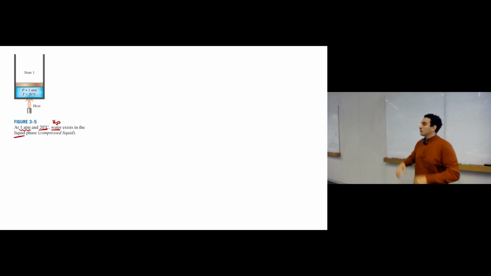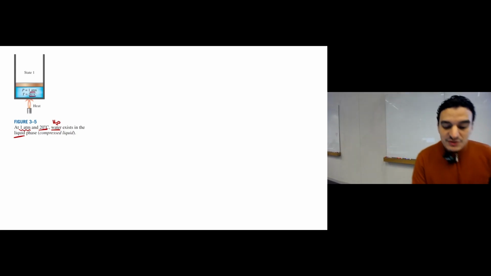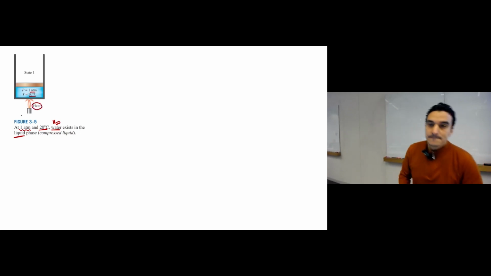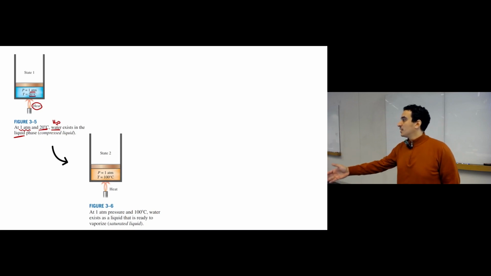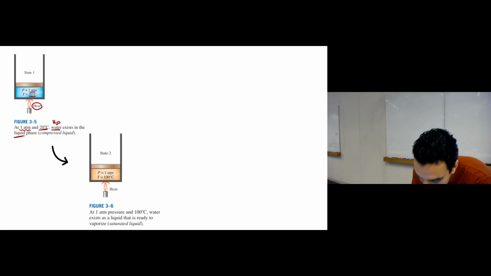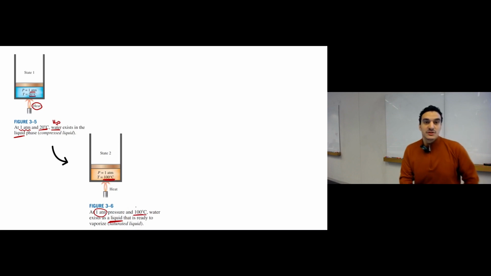So if I have a certain amount of water, again at 1 atmosphere, 20 degrees Celsius, I keep it in a piston, and then I start adding heat. So what do you think will happen? The temperature will increase, right? The temperature will increase from 20 to 30, from 30 to 50, but the phase will be the same, right? We still have liquid. And this will continue until we reach 100 degrees Celsius. At 100 degrees Celsius, we still have liquid, at 1 atmosphere.